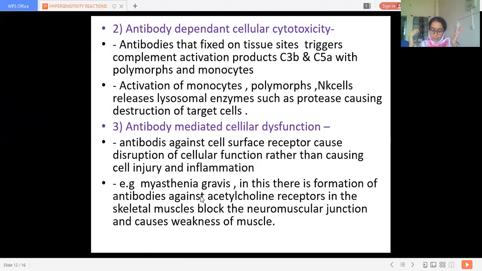muscular dysfunction. Now here, this antibody dependent, this antibody mediated hypersensitivity reaction or cellular dysfunction, it may be impairment or it may be stimulatory. There are two types of reaction, that is antibody mediated cellular dysfunction. There may be impairment, or either stimulation. So here in this particular example, impairment is seen.